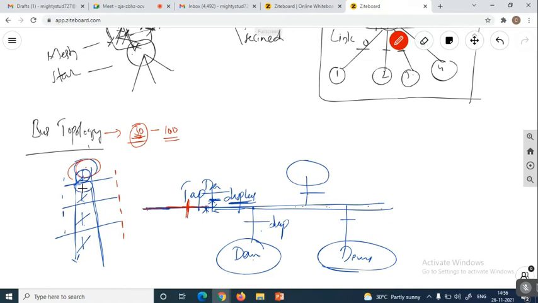So the data is available. How many drop lines can it give? That many drop lines equals the number of devices to which we can transfer the data. So depending upon the capacity of this cable, the number of devices we can add to this bus topology is like the seating capacity of your bus. I hope all of you got it. So here I compared the bus technology with the tap system. If you know the bus technology and the tap system simply, this bus topology can be easily understood.